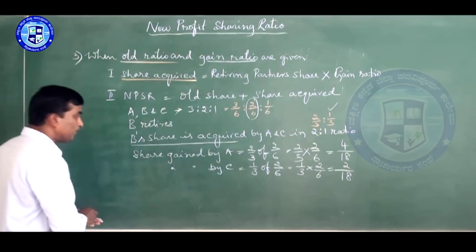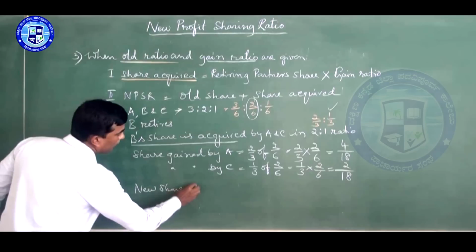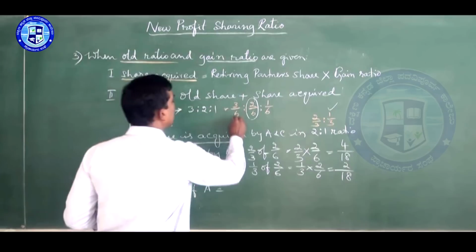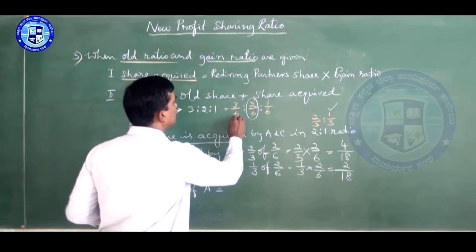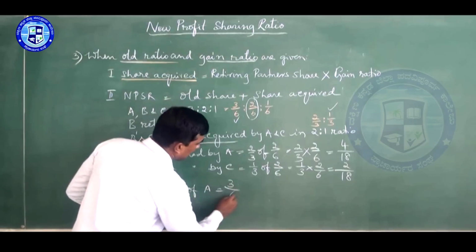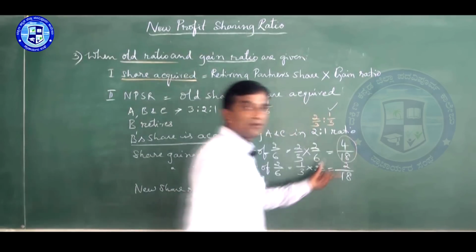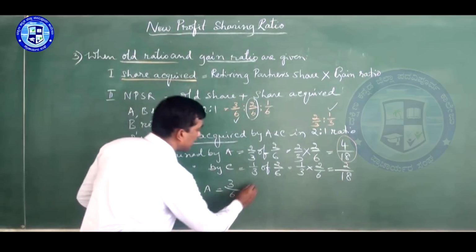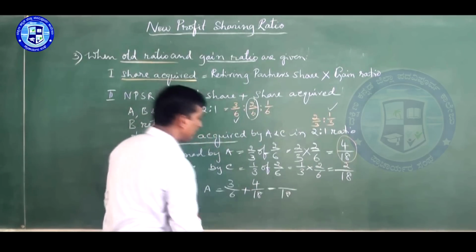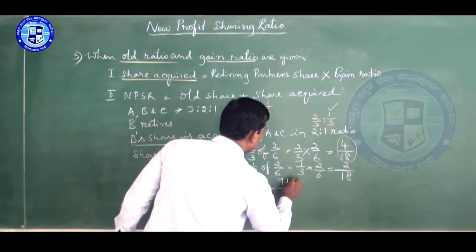Now we want the new share of A. A's old share is 3/6, plus he acquired this much from the retiring partner's share, 4/18. So take the LCM 18. 6 3s are 18, so 3 3s are 9, plus 4.